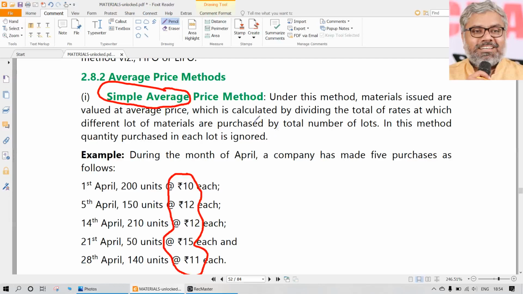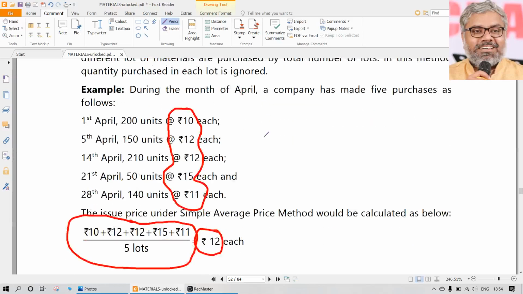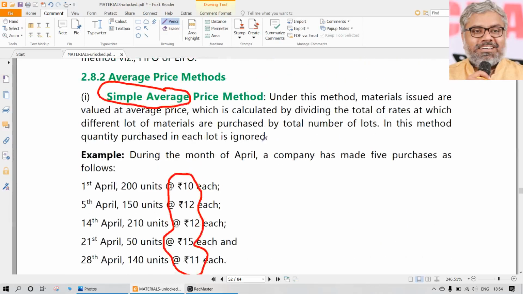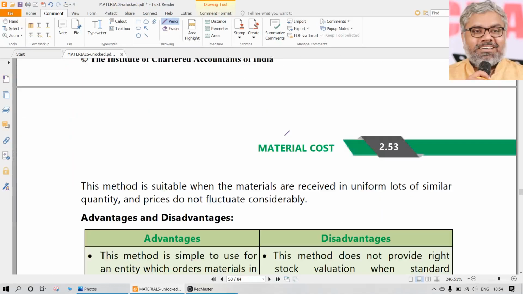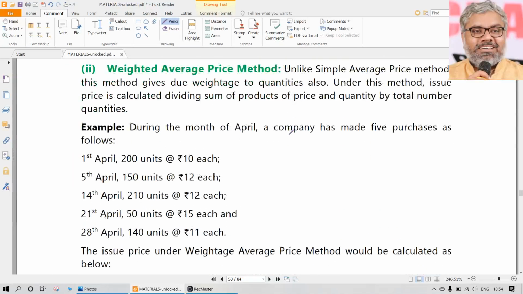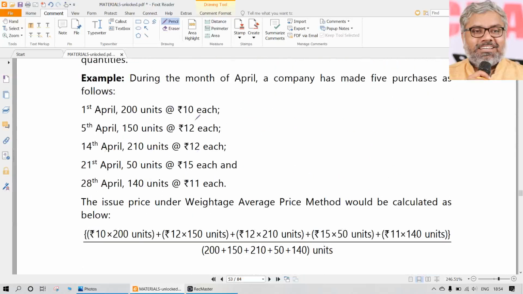We cannot say simple average is not good, I will suggest weighted average. So like this, you cannot write. Whatever is asked, you have to do it. But you should understand, you should know, that is knowledge, that simple average is less scientific compared to weighted average. Weighted average is much better. In the same case, how will the weighted average be calculated? Weighted average is a normal concept. We are applying it here. Weighted average is nothing but amount multiplied with the quantity, whole divided by quantity. That is the point we are talking.